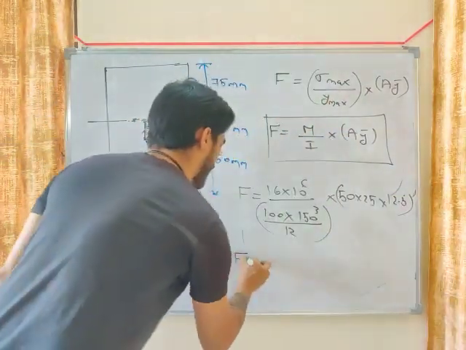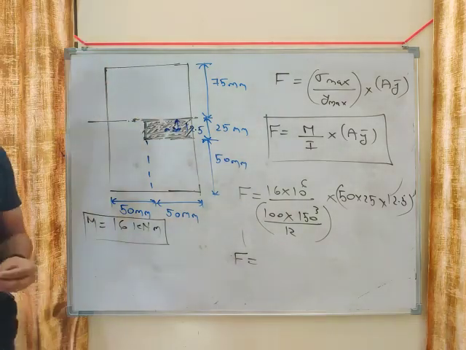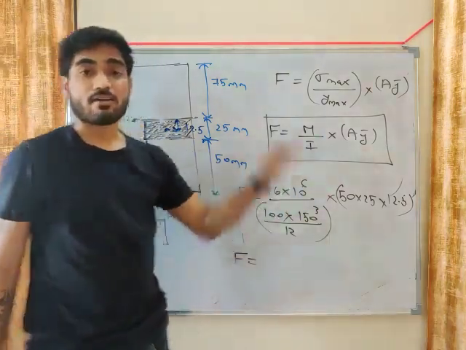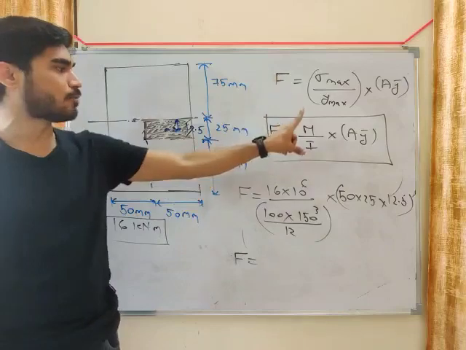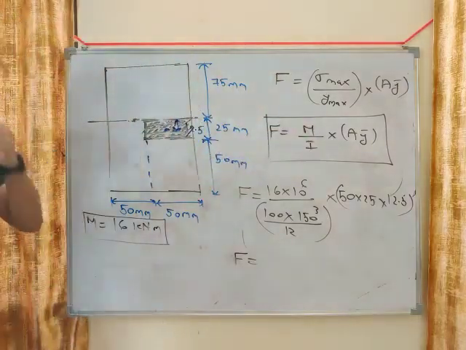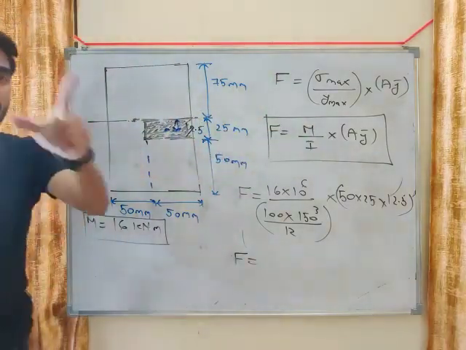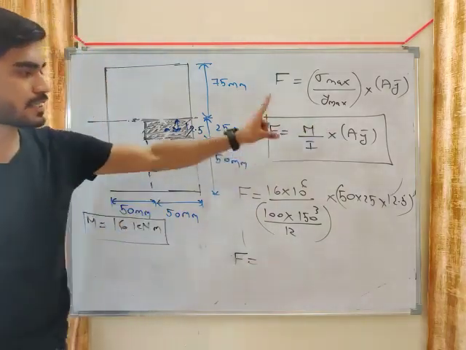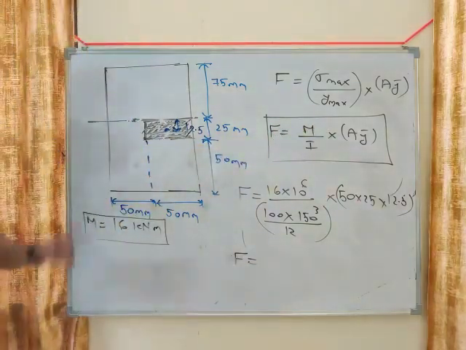So what will be the value of F? Calculate it. M by I into AY bar. Very important formula. Note it down, my friend. M by I into AY bar. Very important formula. This is a very important formula that you have to remember.